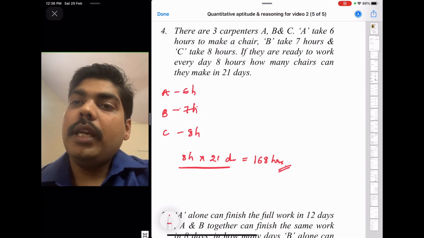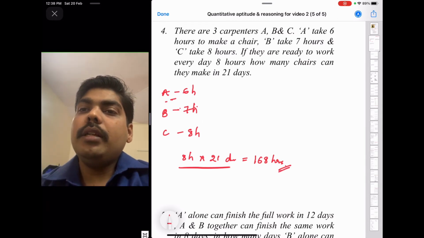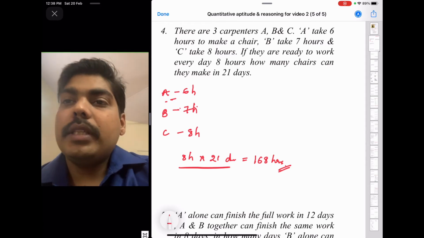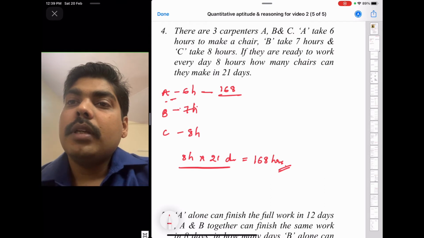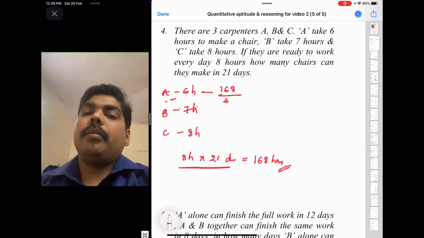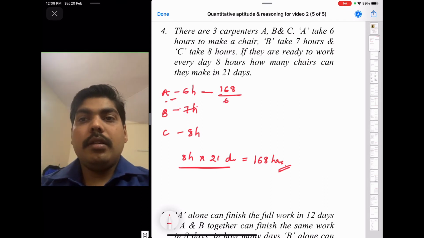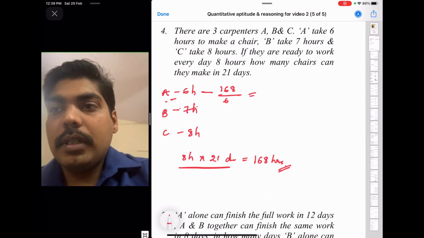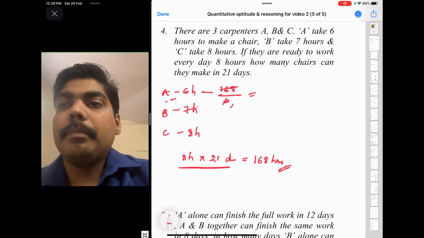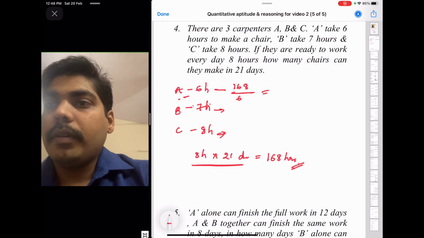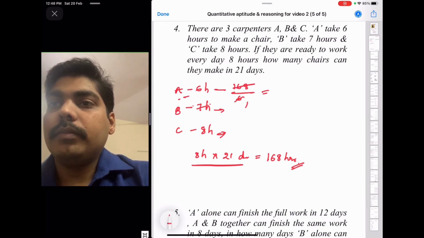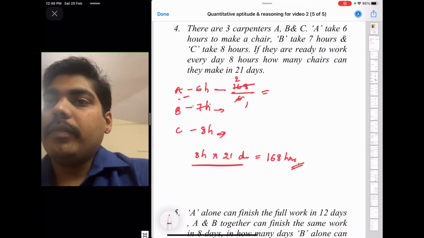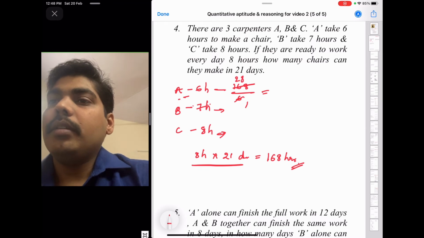A will finish a chair in 6 hours. He is working for a total of 168 hours, so 6 ones are 6, 6 twos are 12, and 48 is remaining, 6 eights are 48.